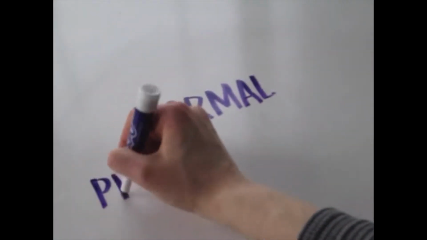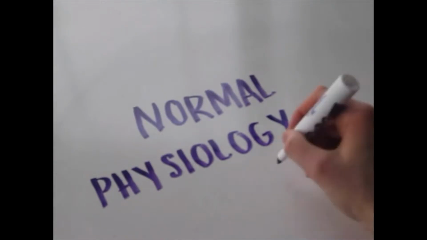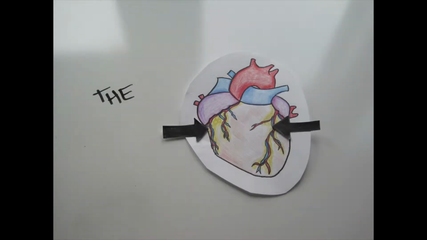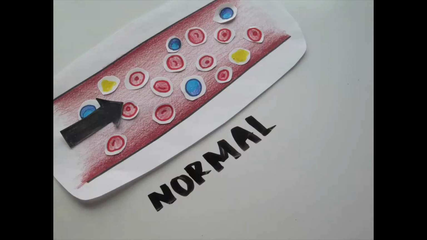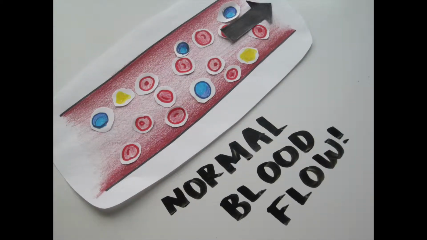We are now going to discuss the normal physiology of the circulatory system. The two main arteries on the outside of the heart are the left and right coronary arteries. Arteries generally circulate oxygenated blood, whereas veins usually circulate deoxygenated blood.